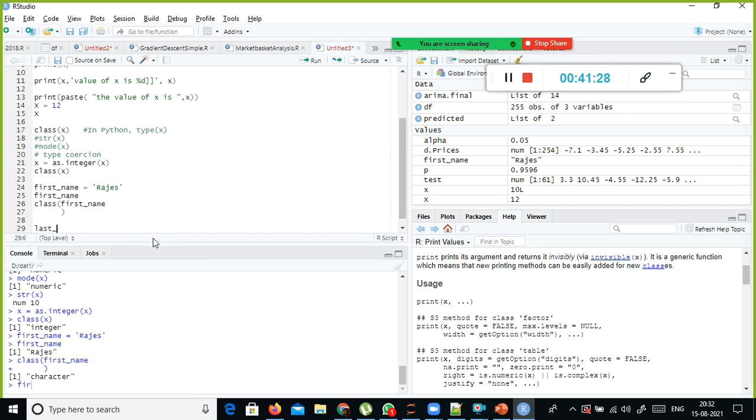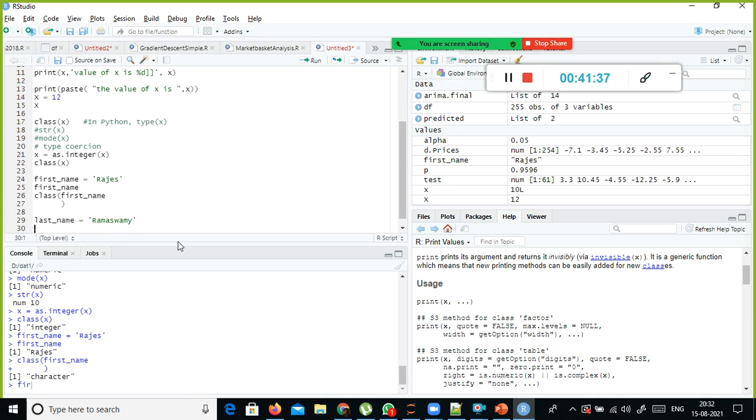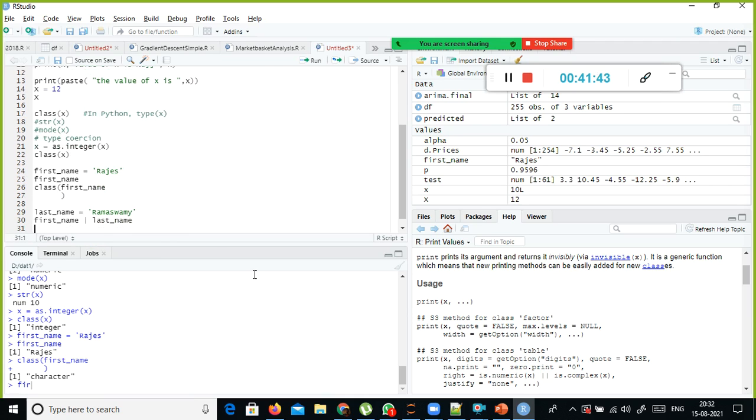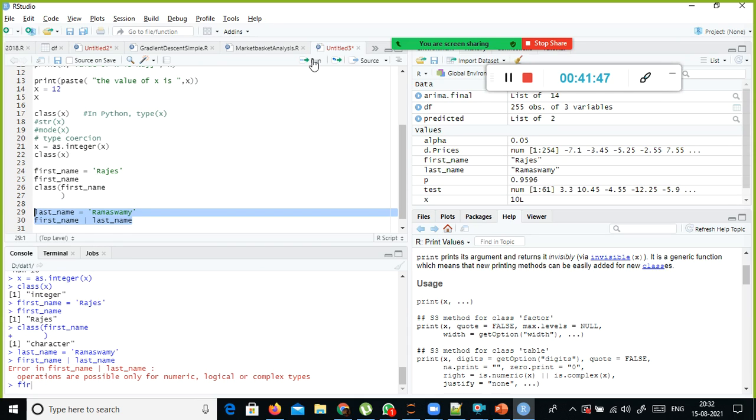And let us type Rajesh, Ramaswamy. Now I'm going to use first name and last name. This is how you can do concatenation. Error in first name, right?